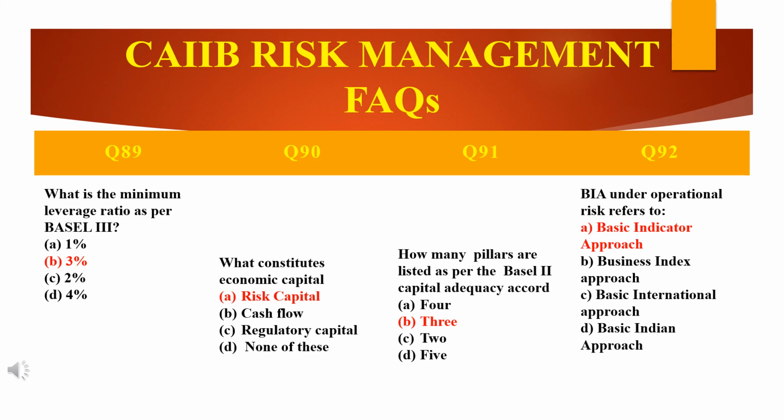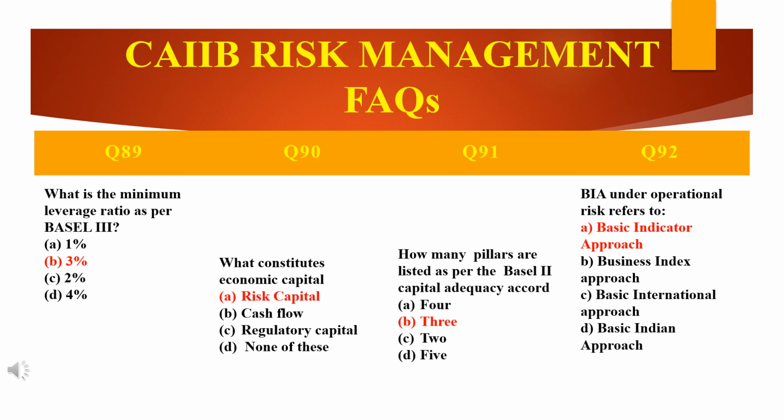Then moving to the next question. What constitutes economic capital? Risk capital, cash flow, regulatory capital or none of these? Risk capital is the answer. Economic capital is mostly treated as synonymous with risk capital. Why? Because it's the amount of capital estimated on the basis of risk. That's why it's known as the risk profile of a bank.